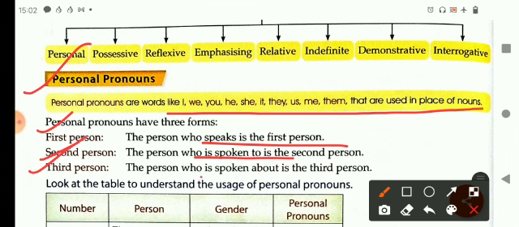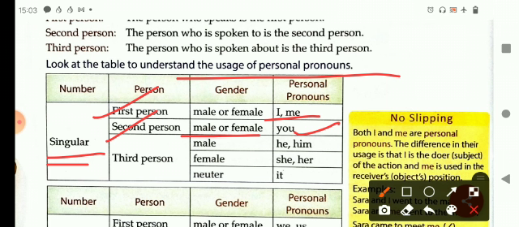You can look at the table given here to understand the uses of personal pronouns. Personal pronoun in a singular form, it can be first person, male, I, me. Second person, whether it is male or female, you will be used. Third person pronoun, for male, we will use he or him. For female, she and her is used. And for neuter gender, it is used.